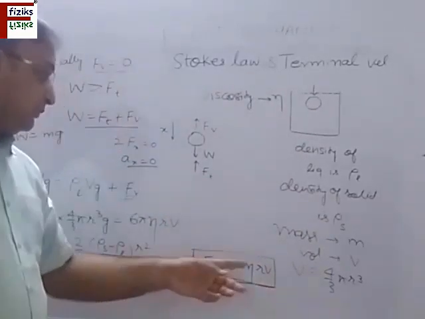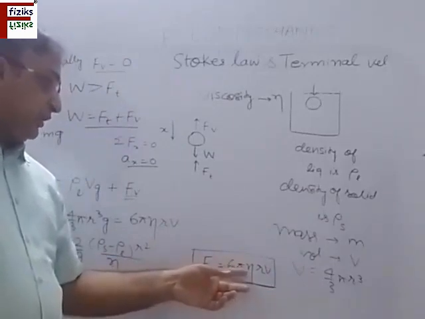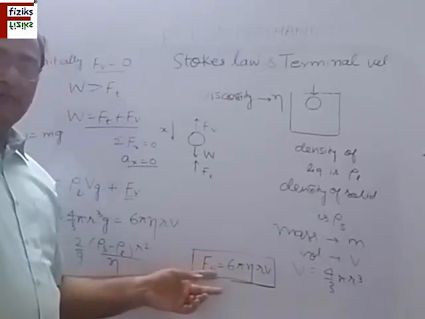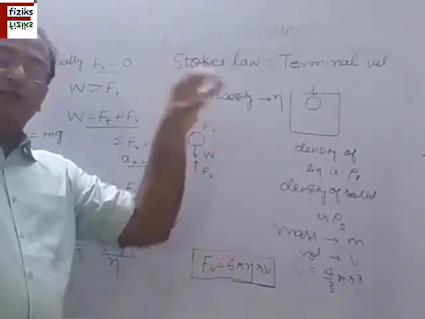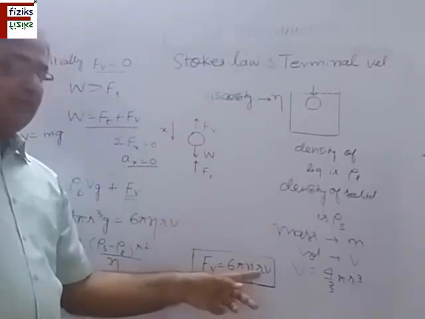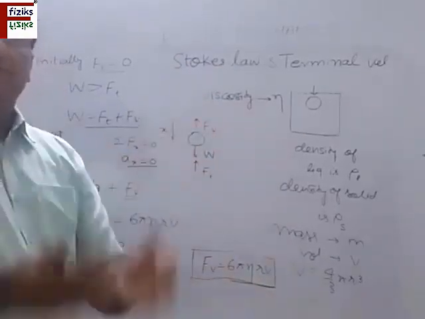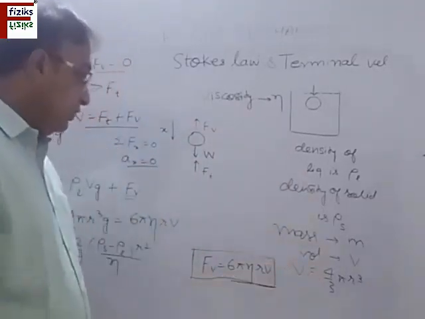This force is directly proportional to the viscosity. The more the viscosity, the more the viscous drag, or the resistance offered by the fluid to the falling object, and the more the radius, the more the projected area, and the more the friction force acting on it.